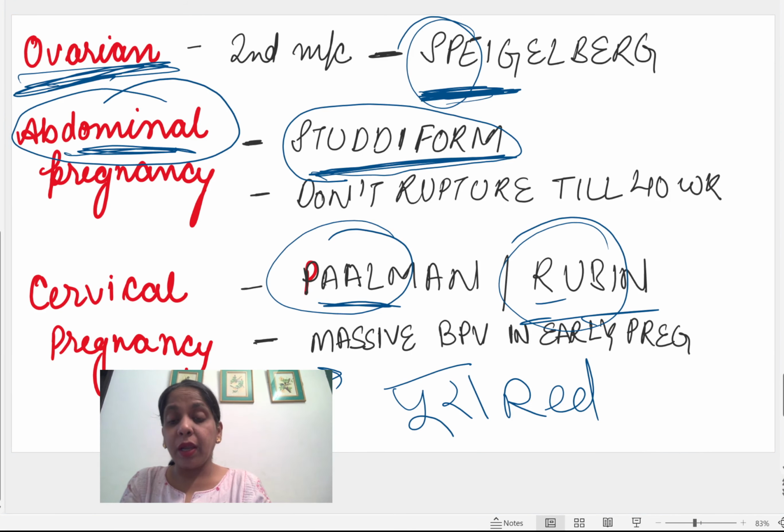Till I was in PG, I hadn't heard of any case. In my post graduation, I handled one case of cervical pregnancy, and that patient also came with bleeding and bleeding, and kept on bleeding till we removed that pregnancy. And this was asked in NEET PG 2022. A patient came with massive bleeding per vaginum. Where is the implantation? Implantation is in the internal os, right? You will do all these questions.